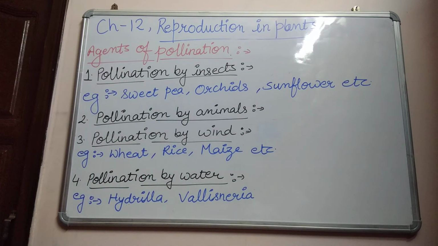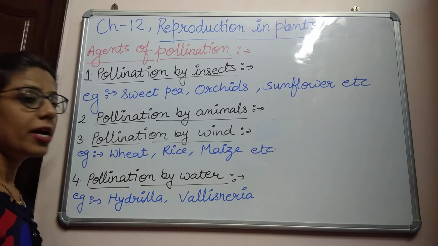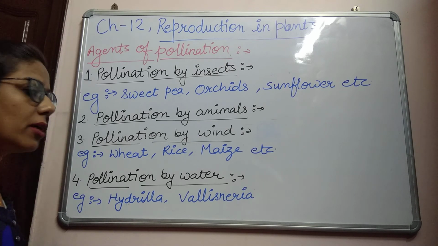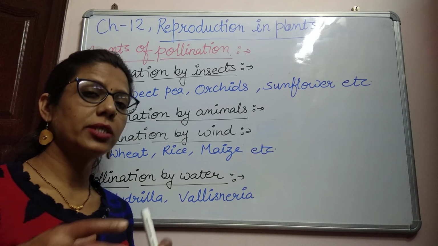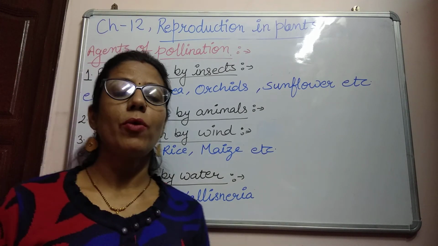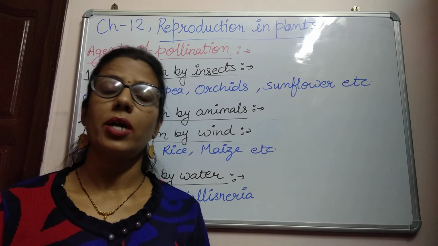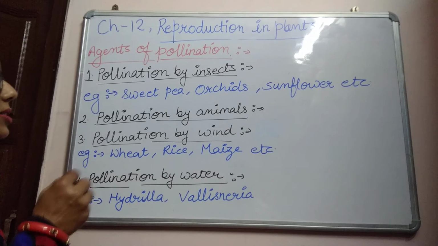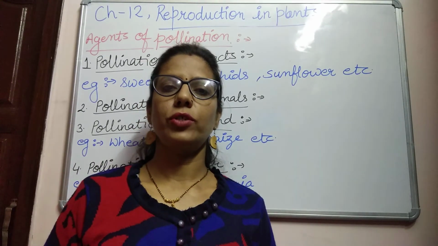Next is pollination by water. In some plants, like aquatic plants such as hydrilla and Vallisneria, the pollination is done by water. It means these plants release their pollen grains in the water, and with the help of water currents the pollen grains transfer from one plant to another plant. So these are some agents of pollination. Thank you for watching my video.